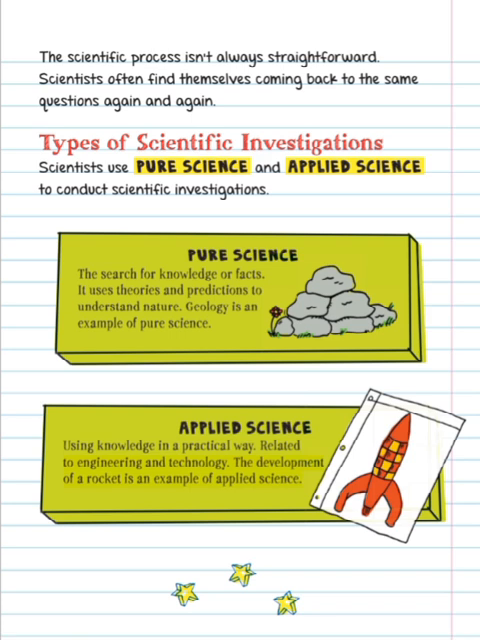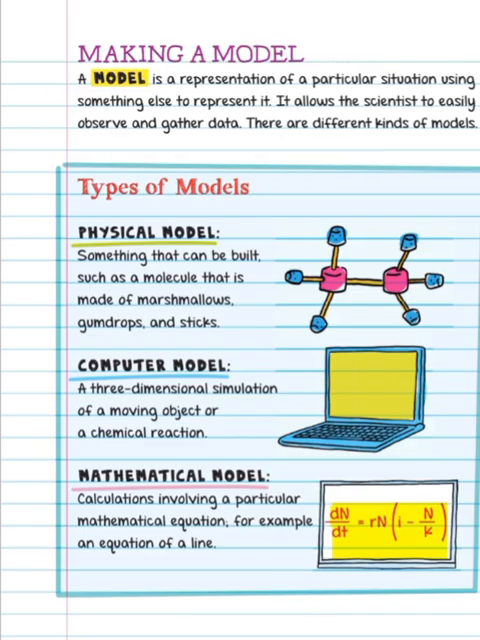The development of a rocket is an example of applied science. dN/dt equals rN/K. Making a model. A model is a representation of a particular situation using something else to represent it. It allows the scientist to easily observe and gather data. There are different kinds of models.